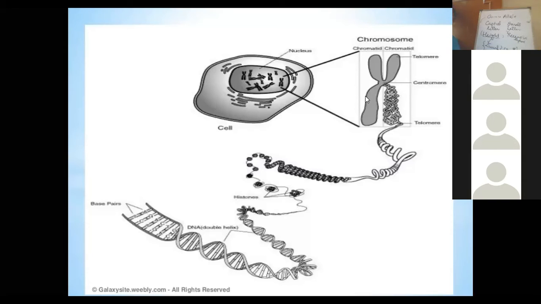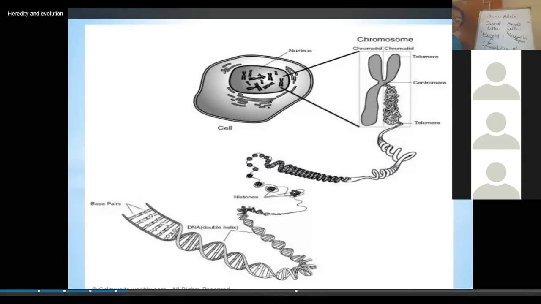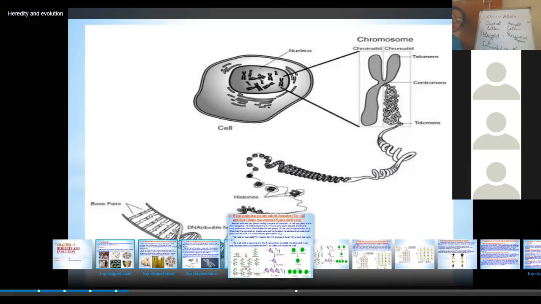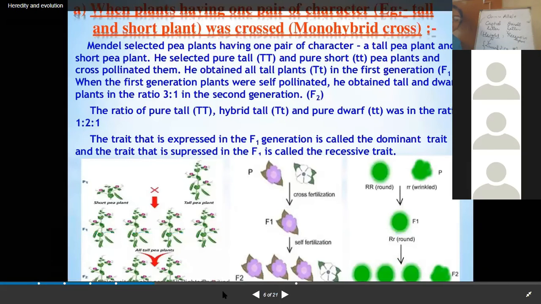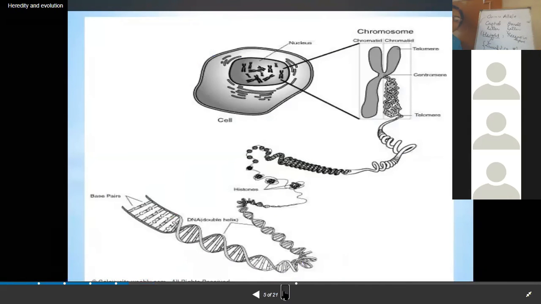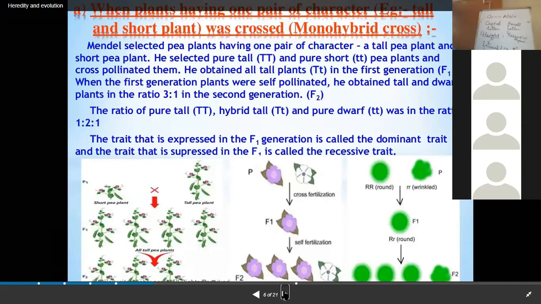Okay. Next, to know how and why inheritance takes place, experimentation was conducted by G.J. Mendel. Now, Mendel selected a particular plant, and there was a reason why.